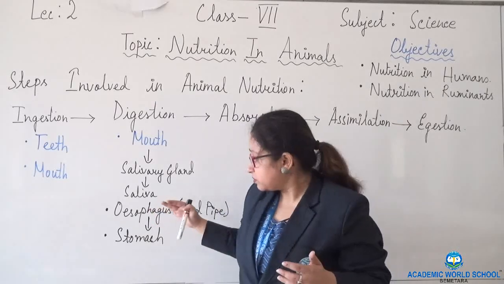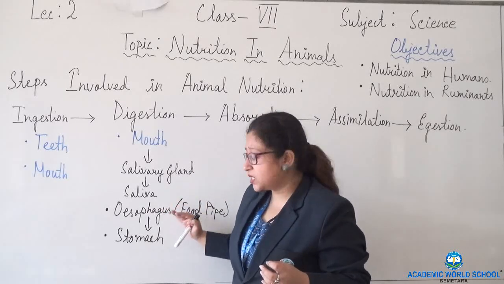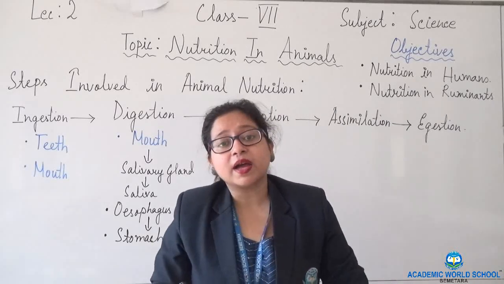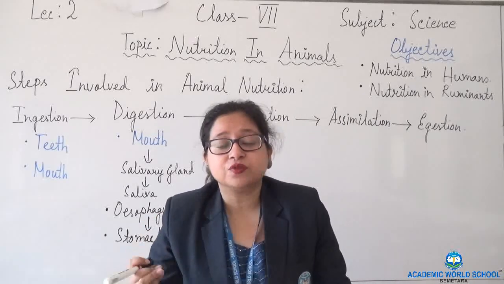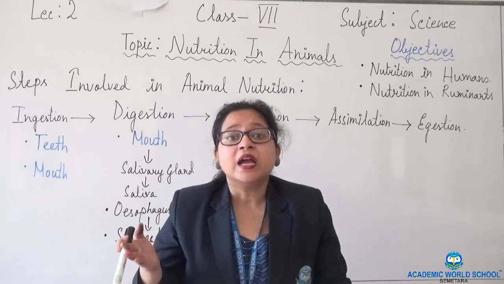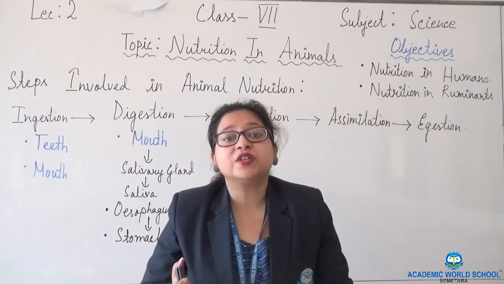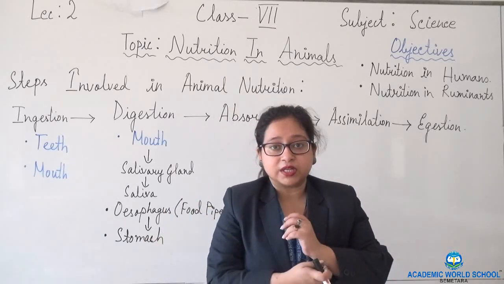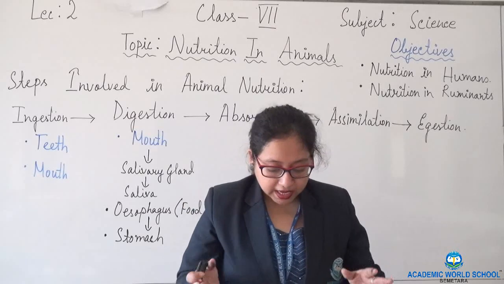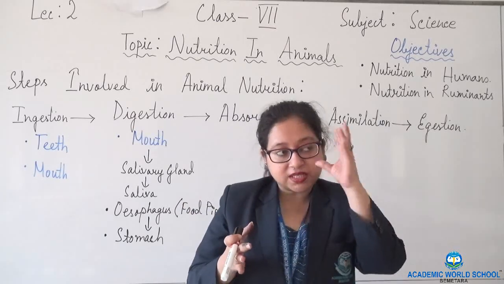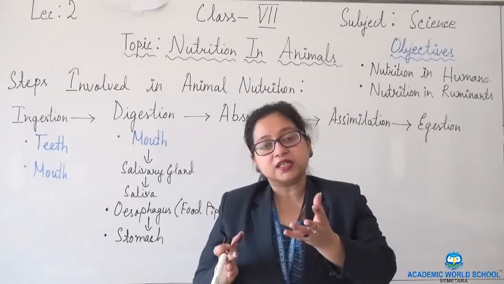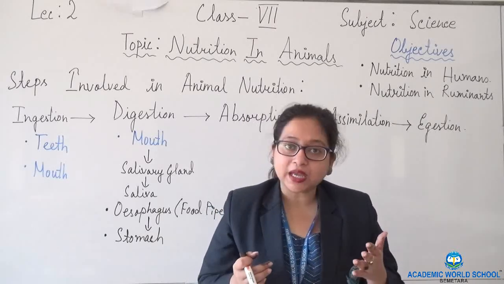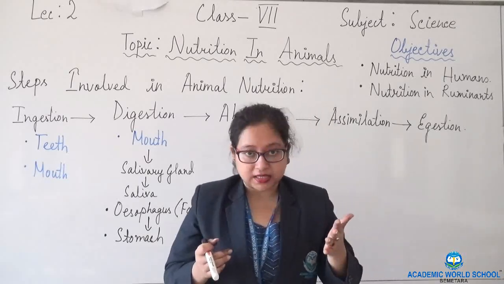Next, from here the food is passed to the esophagus, and from the esophagus it is passed to the stomach. Now what happens in the stomach? The stomach secretes digestive juices which break down protein. Hydrochloric acid is present which kills the bacteria, and there is mucus. Mucus forms an inner lining in the stomach, and it protects the stomach from hydrochloric acid or other acids.